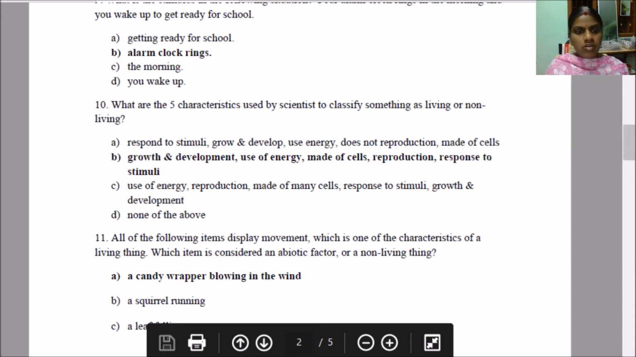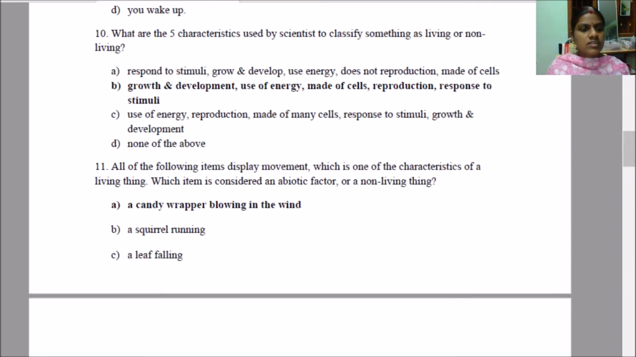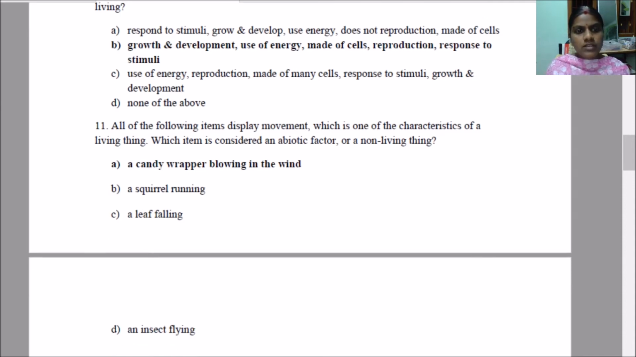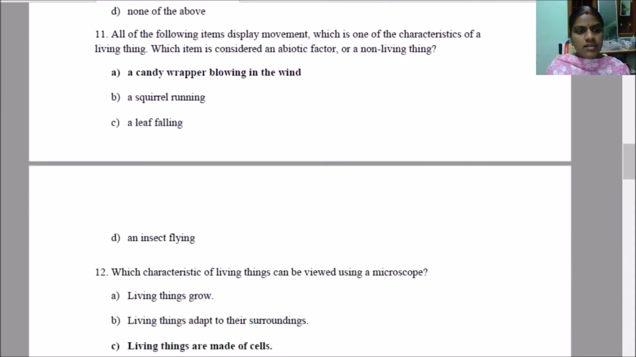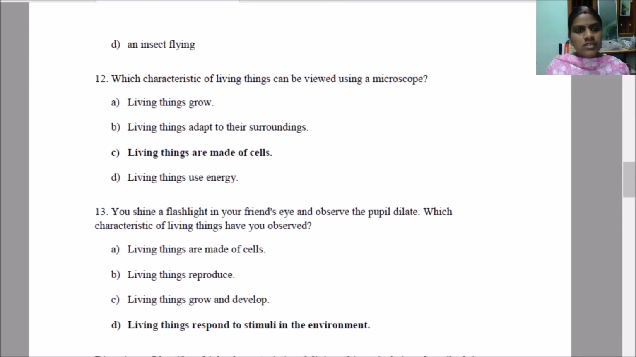Which item is considered as an abiotic factor or a non-living thing? All are living things. Only a candy paper blowing in the wind is a non-living thing. Okay, answer is a candy wrapper blowing in the wind. Okay, which characteristic of living things can be viewed using a microscope? Obviously, it is cell here. Okay, living things are made up of cells.